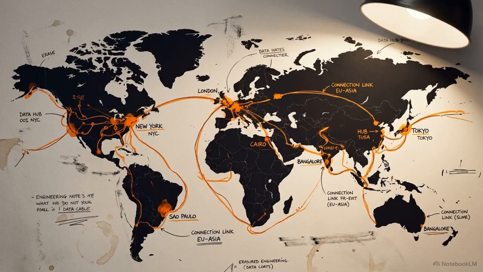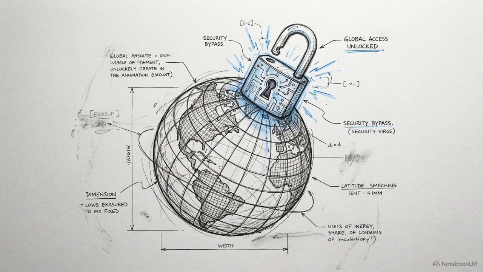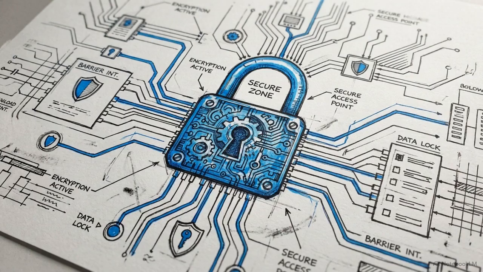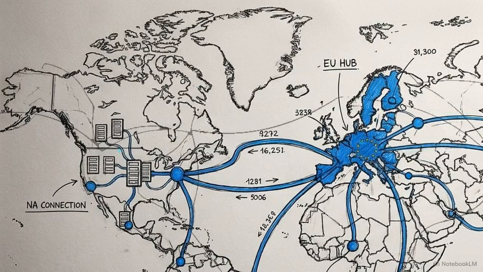This fragmentation is not just technical, it is geopolitical. The assumption that data can be deployed globally without restriction is challenged by the national security risks of hosting AI training data on public, borderless networks. This has led to the rise of the sovereign cloud. A sovereign cloud is physically isolated and governed by local laws.